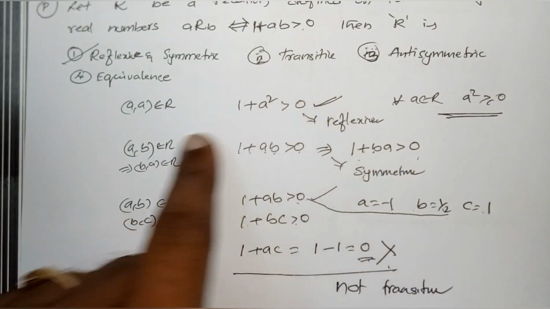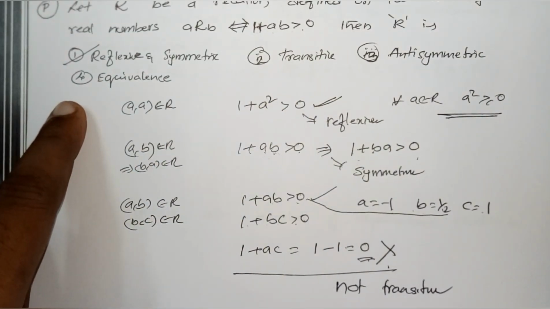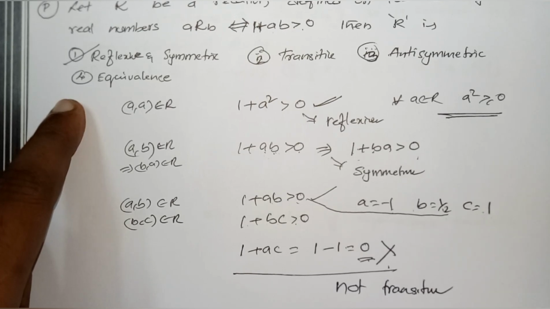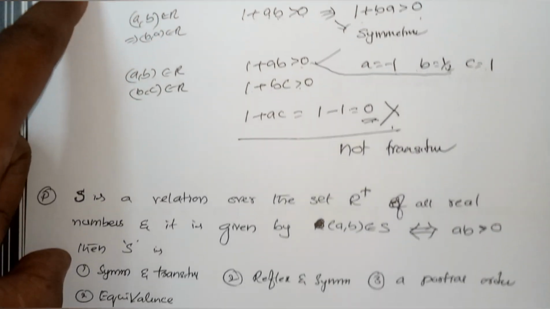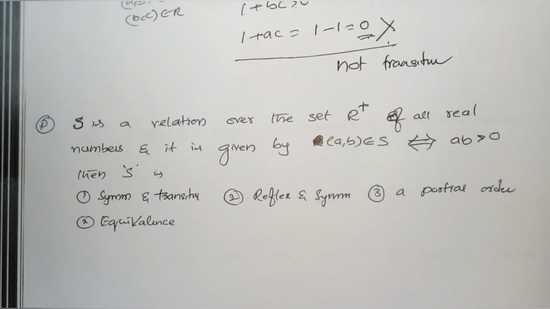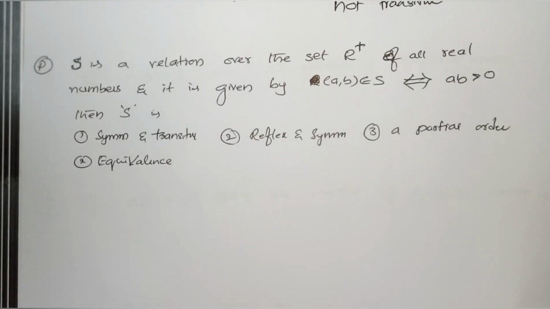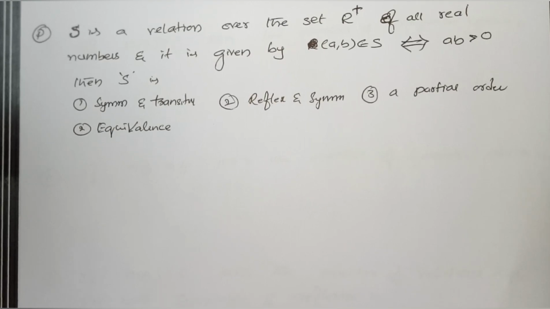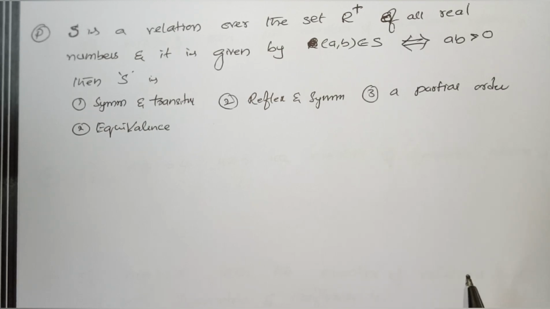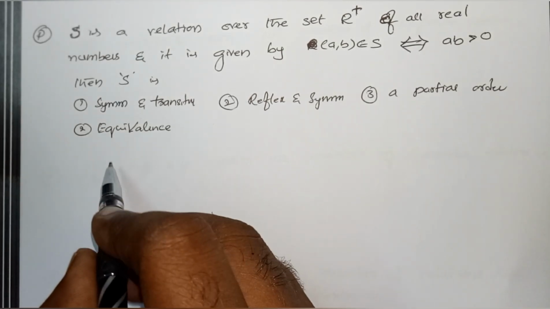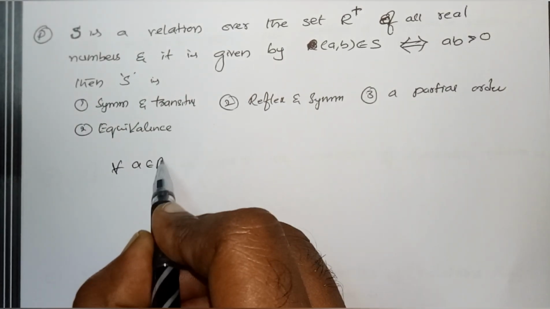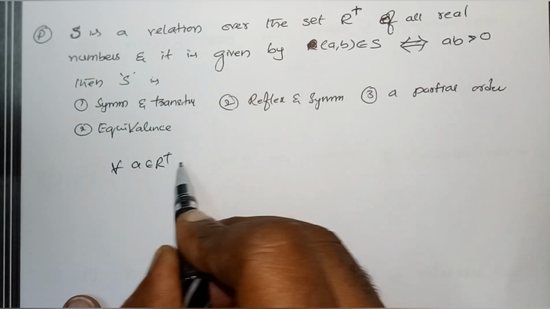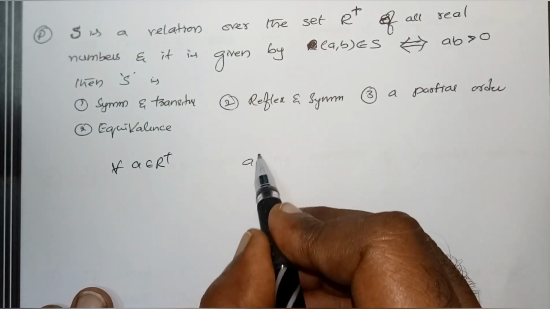If it is also transitive, then you might have answered equivalence relation. Right? Next. Go for this. S is a relation over the set of all real numbers, and it is given by (A, B) belongs to S if and only if AB is greater than 0. Same type of problem. So for all A belongs to R plus, AB greater than 0,